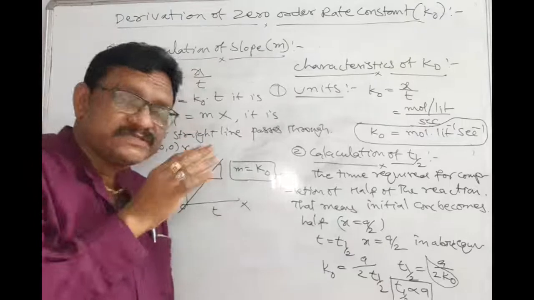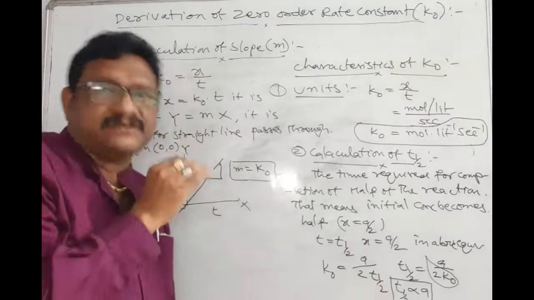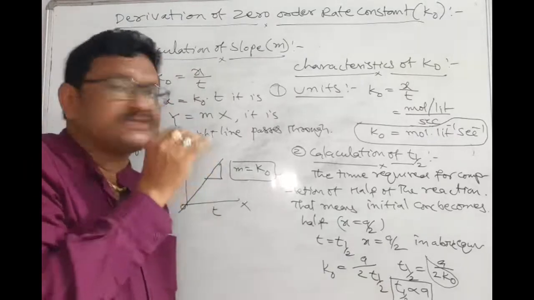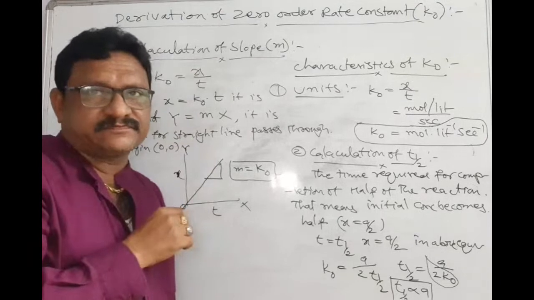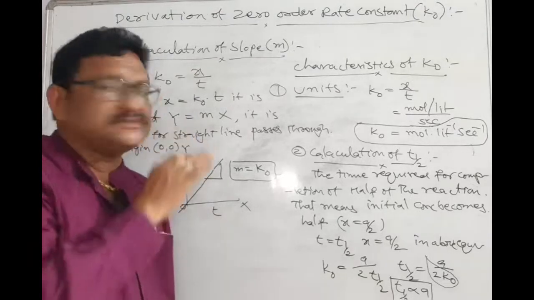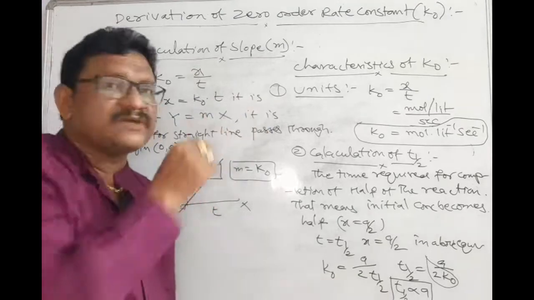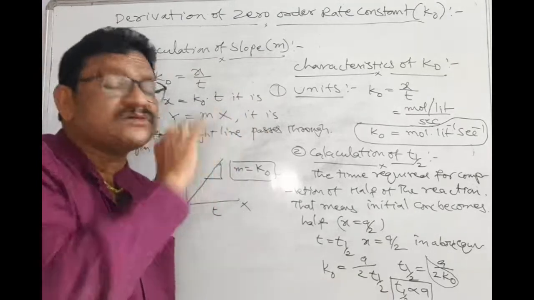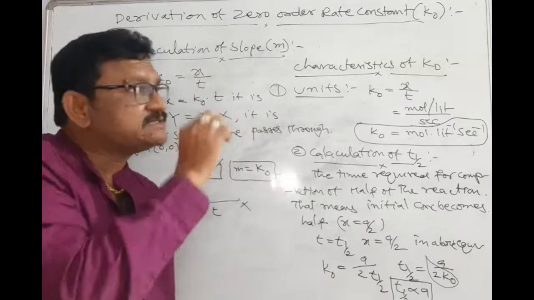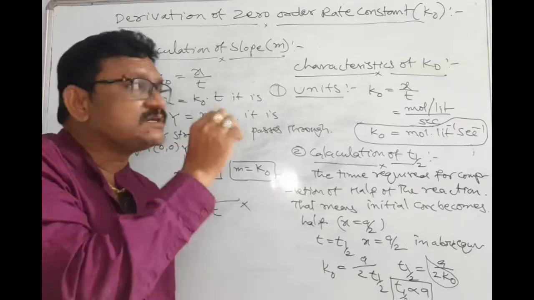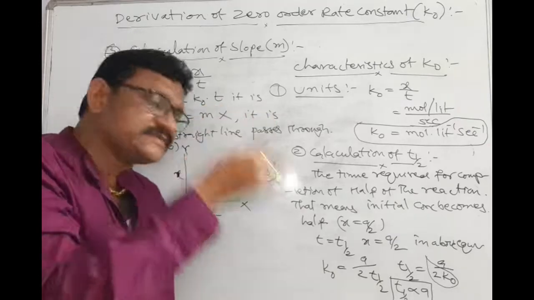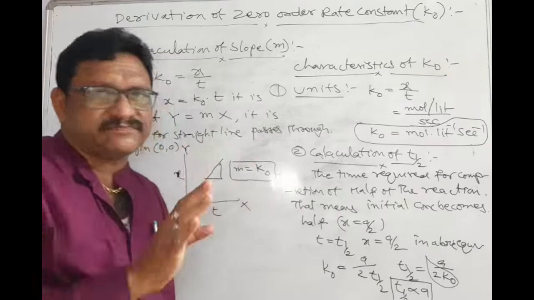The final equation we got is K0 is equal to x by t. After that, we studied the characteristics of the zero order rate constant, that is, the zero order specific rate constant. Both are the same.